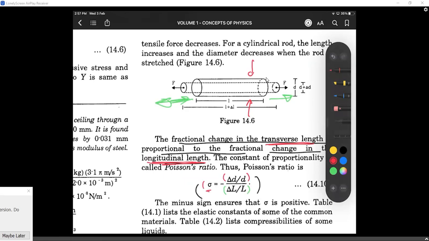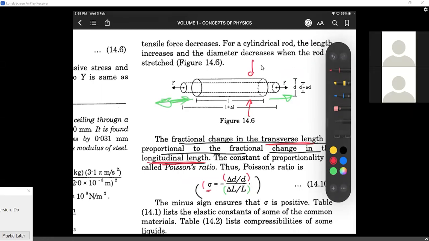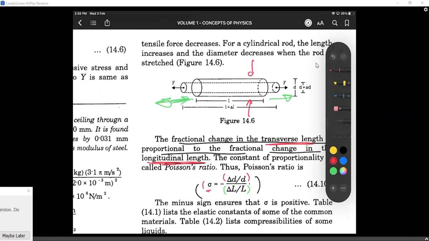Now, can somebody tell me why there is a negative sign there? If somebody can tell me why, I think you get the concept. Aniket, tell me why. Because it will always be negative if we take the value without the negative sign. Why is it negative? Because it is getting compressed, right, sir? Yes, the diameter is always decreasing. That is the reason why there is always a negative sign.